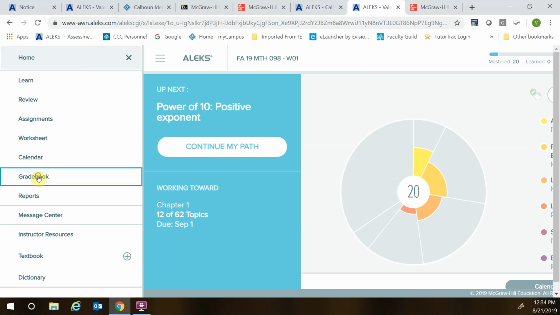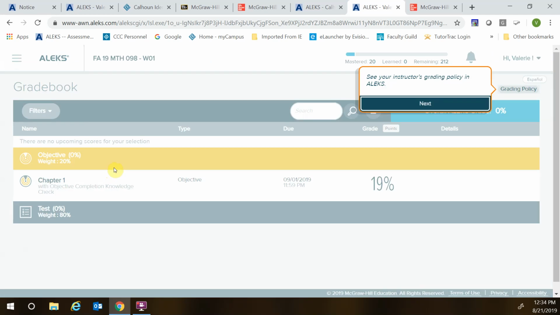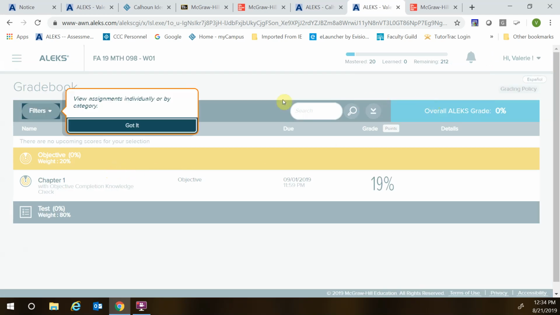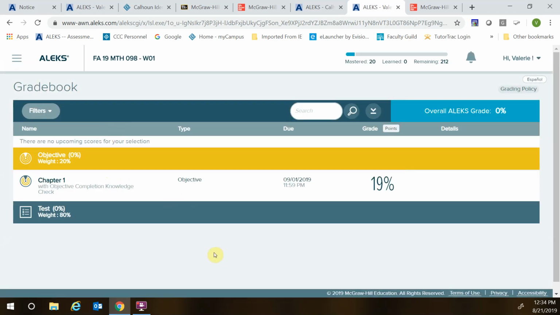Gradebook is the other one that you need to look at. So if we go on Gradebook, remember that I had 20 topics. I had a few topics towards our goal topic. So I'm 19% of the way there. And remember, the due date is September 1st at 11:59 p.m., midnight.